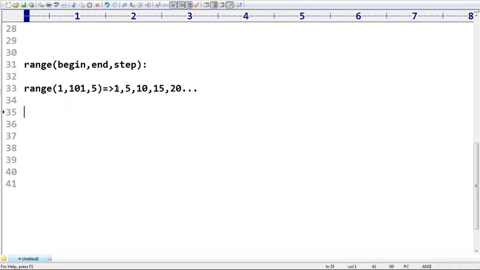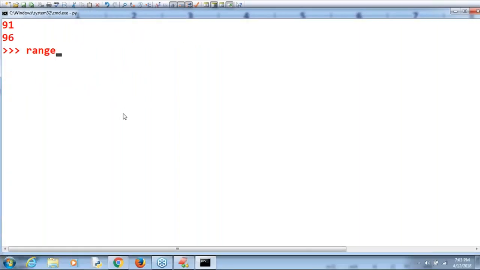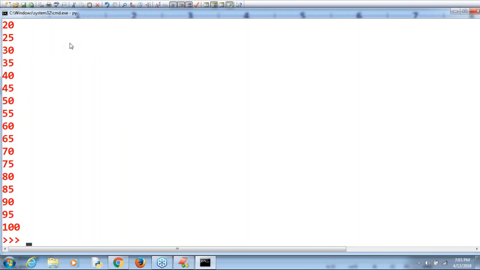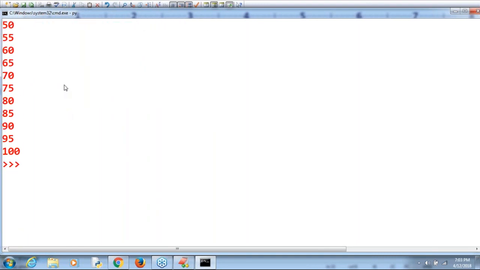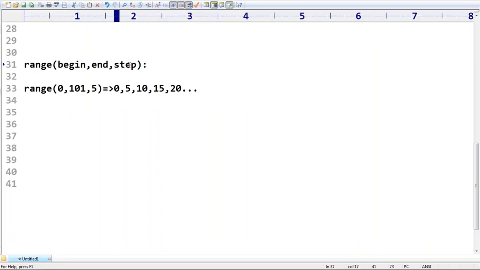My requirement is 0, 5 and so on, so let me take 0. No problem at all. Range of 0, comma 101, comma 5. It starts first with 0, and then 5, and then 10, and then 15. Let me go for i in range and print i. Have you observed 0, 5, 10, 15, 25, 30 and so on? How much increment you want? That increment is nothing but the step value.